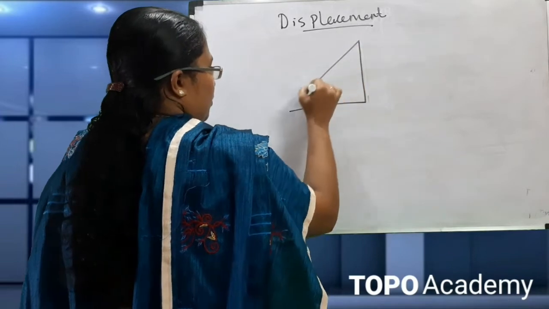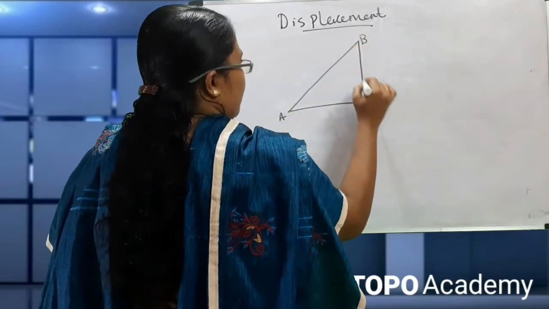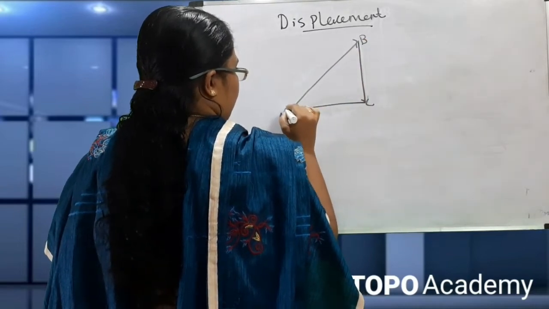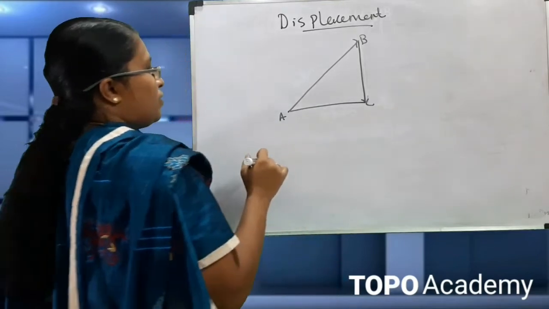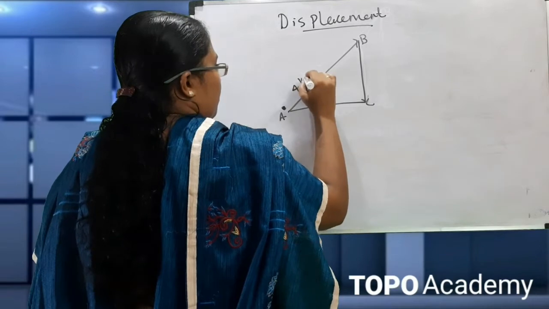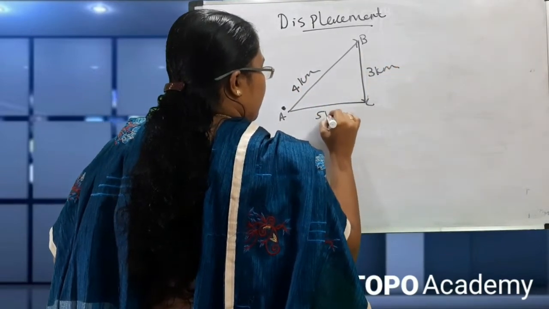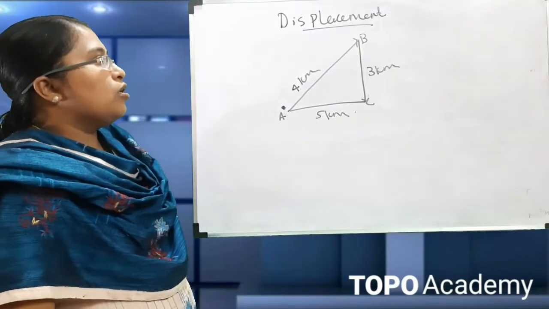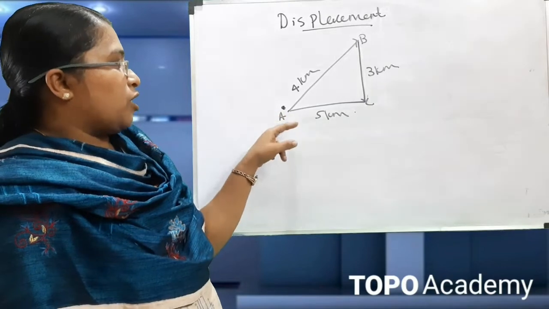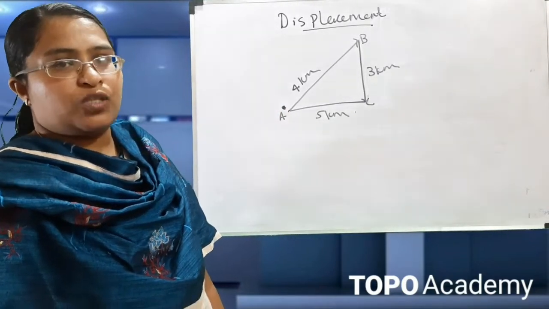Here, A, B, and C. So this is the object, with 4 kilometers, 3 kilometers and 5 kilometers. Before displacement, we have to see the difference between distance and displacement.